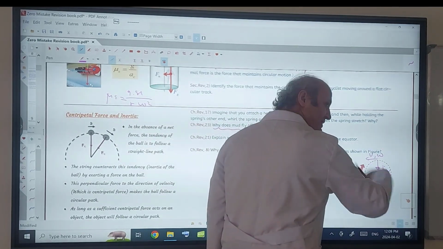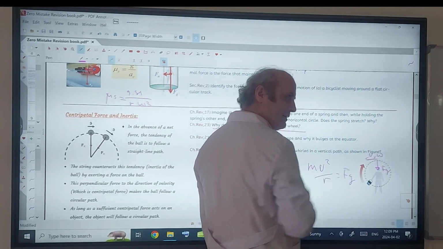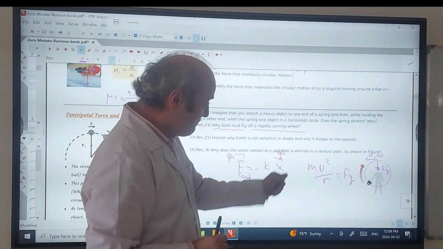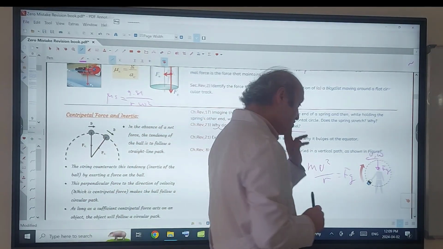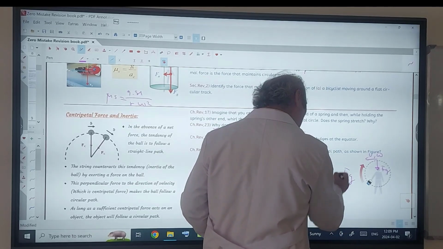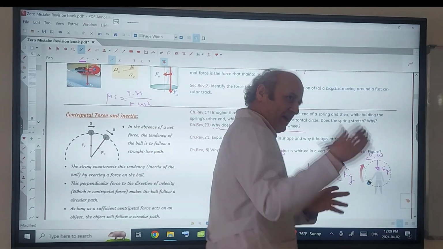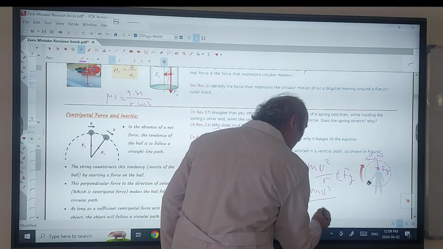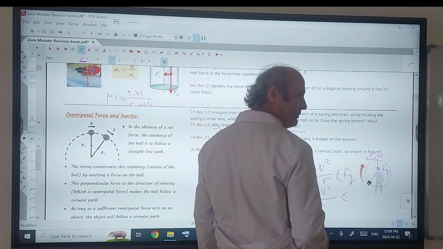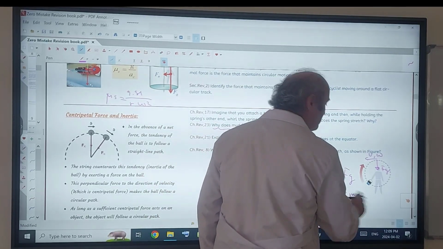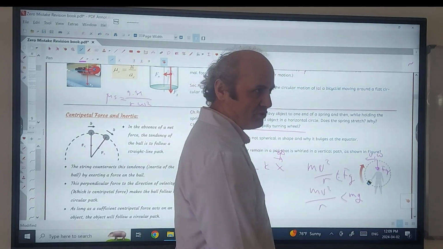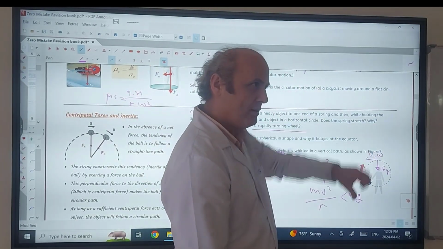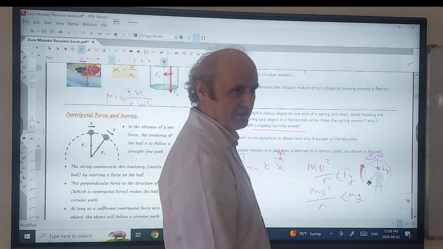Then you can keep it inside the pail. But if your speed is less than that, you cannot. If speed decreases, then mv squared over r becomes less than mg, and you cannot keep it in a circular path. It will not stay inside the pail.